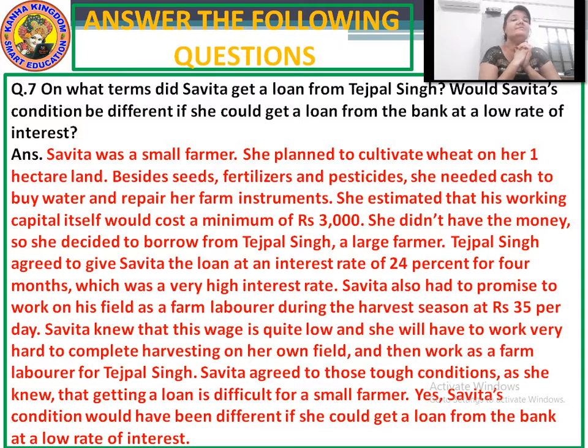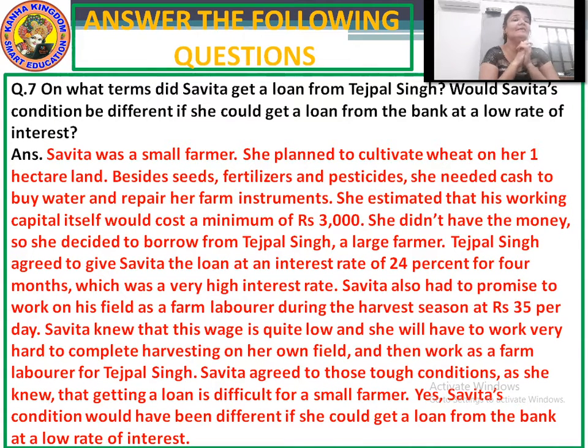Further, the answer is she estimated that her working capital itself would cost a minimum of 3,000 rupees. Now, when she made a budget she came to know that it would cost 3,000 rupees. She didn't have the money, because 3,000 rupees is too much money for a small farmer.